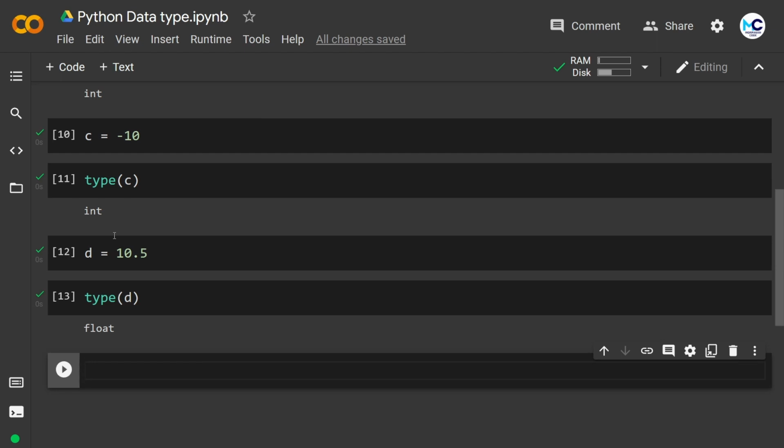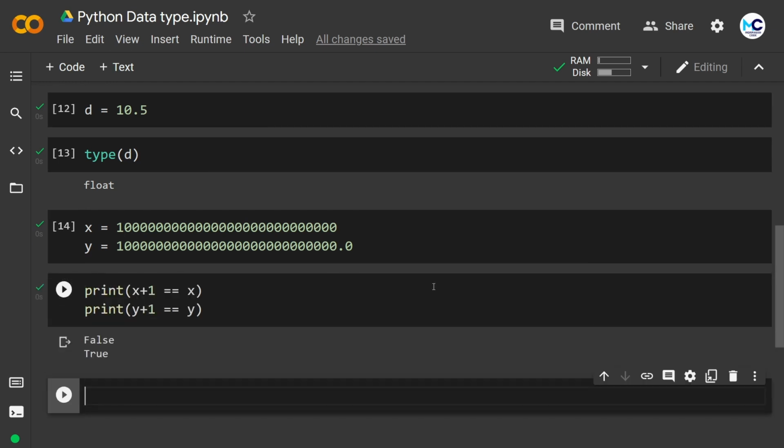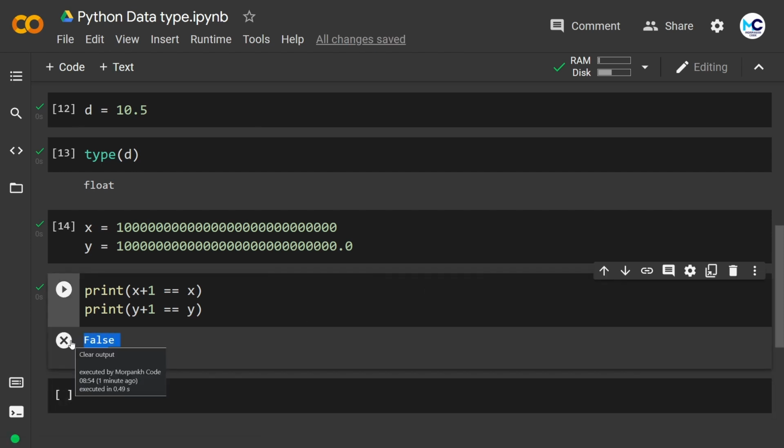Most people think that float is more accurate compared to integer because float supports decimal numbers. But the reality is, when the number gets bigger, integer is more accurate compared to float. Here we have two variables x and y. Both have the same values, and I have printed x plus 1 equal to x and y plus 1 equal to y. And as we have seen, values without a decimal are considered as an integer data type. So x is an integer data type and y is a float data type. And as you can see in the output, we have false for the integer value and true for the float value. So keep that in mind. Integer is more accurate compared to float.